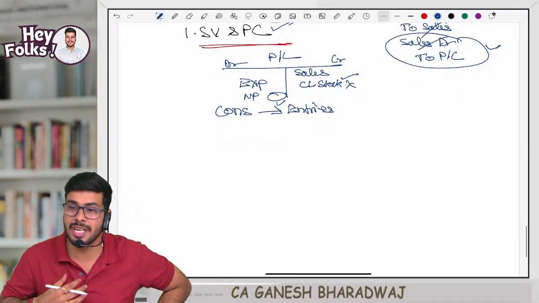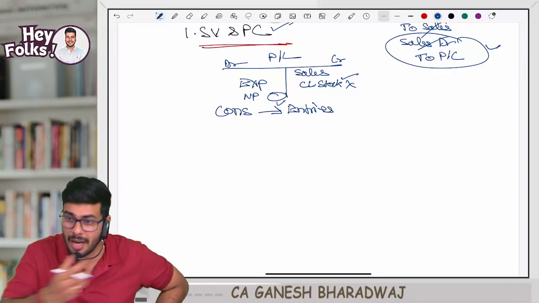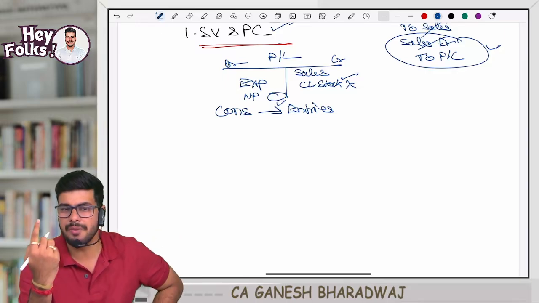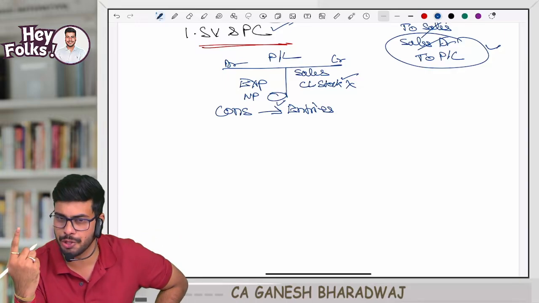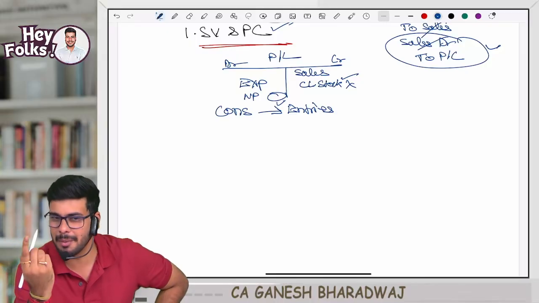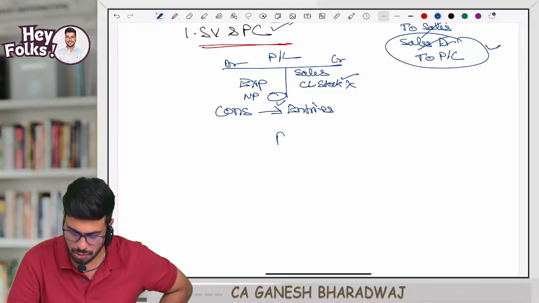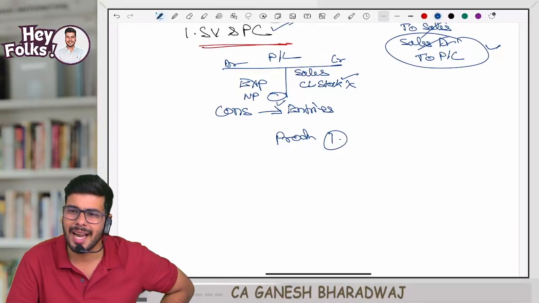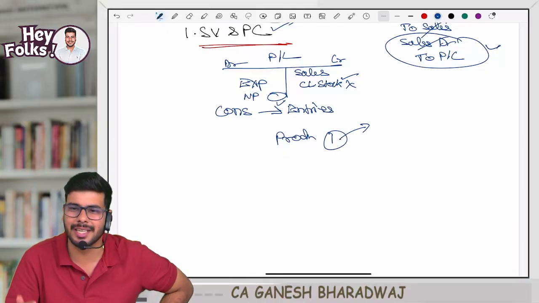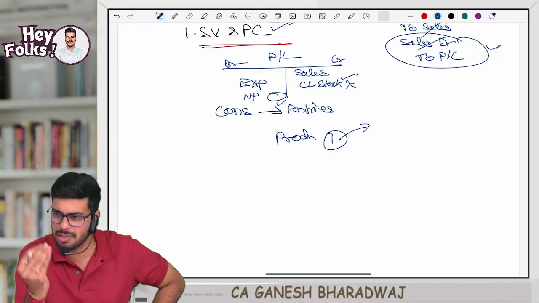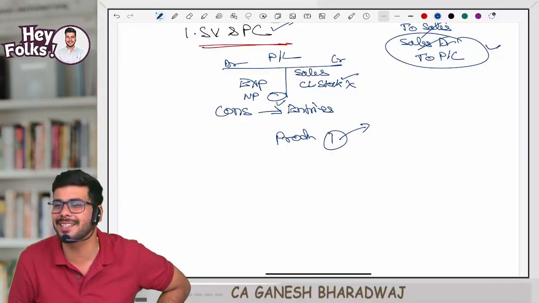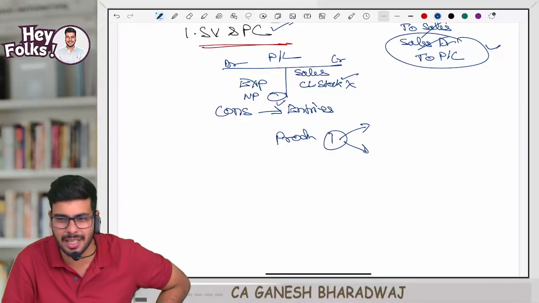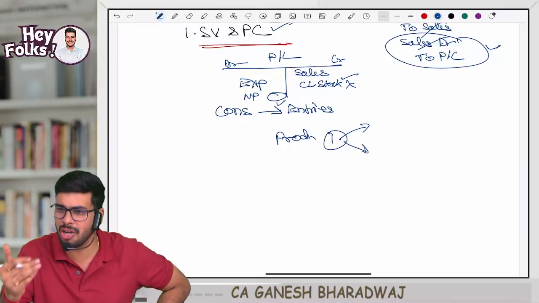Since I am tracking the consumption in our subject, I will be able to value every unit I have produced. So whatever units I produce, I will be able to value, and if I'm selling that unit, it will be called the cost of goods sold. And if I'm not selling that unit, it is called the cost of goods unsold.